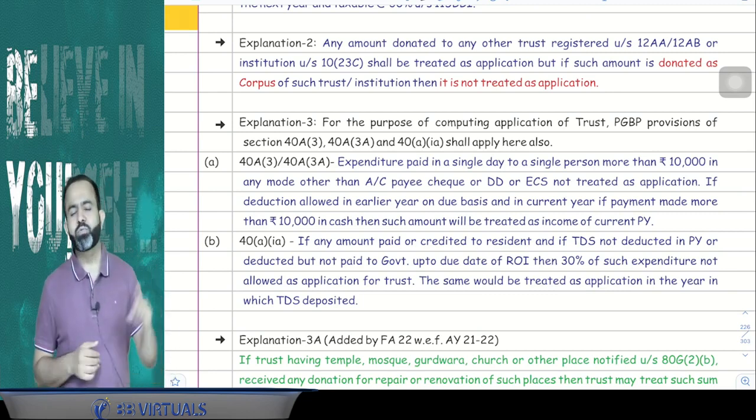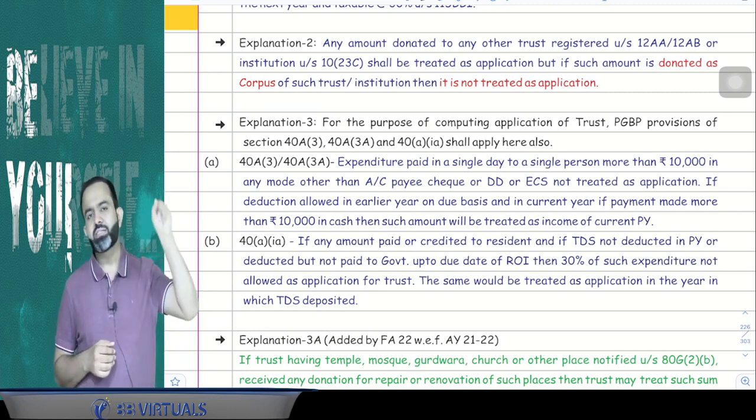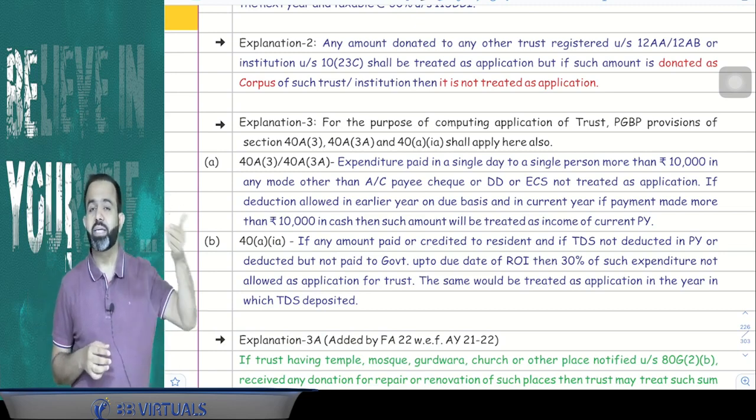Yes. Now one more point. Lawmaker says that section 40A subsection 3, section 40A subsection 3A and section 40(a)(ia) that we already discussed under the head PGBP, these 3 sections will be applicable here also.